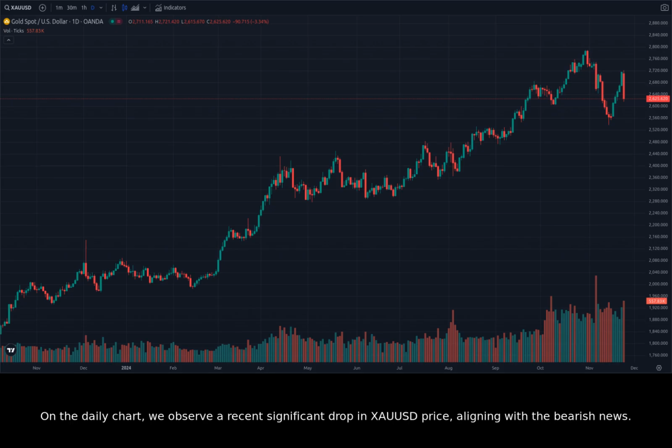On the daily chart, we observe a recent significant drop in XAUUSD price, aligning with the bearish news. The price seems to be testing a key support level around 2,663, as mentioned in several news articles. A break below this level could trigger further downward momentum in the short term. However, the presence of a significant support level suggests potential for a bounce back.